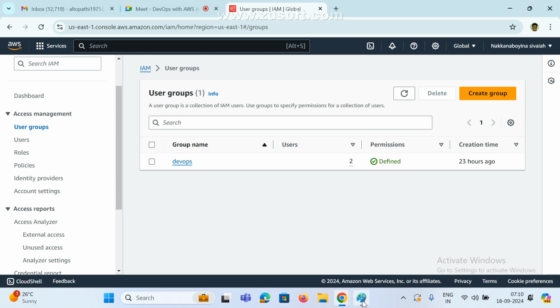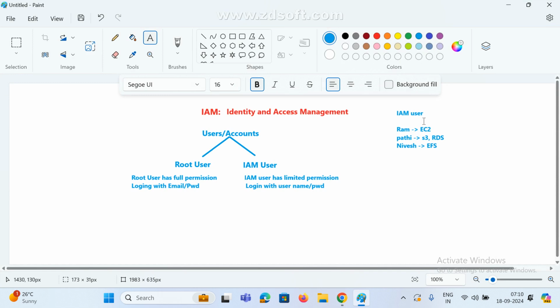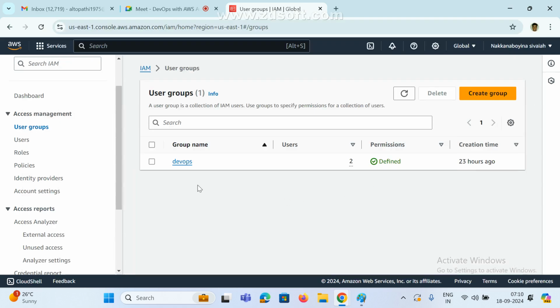So I have one user, Ram, the test user. I want to give some access level, whether read access, write access, or full access. With that access level you want to provide that particular user permission. Policy is nothing but simply permissions, based on that user's role.